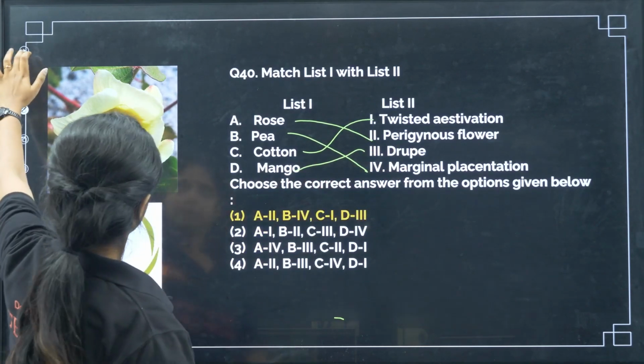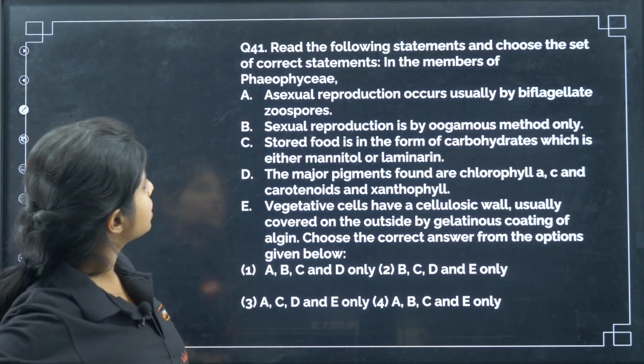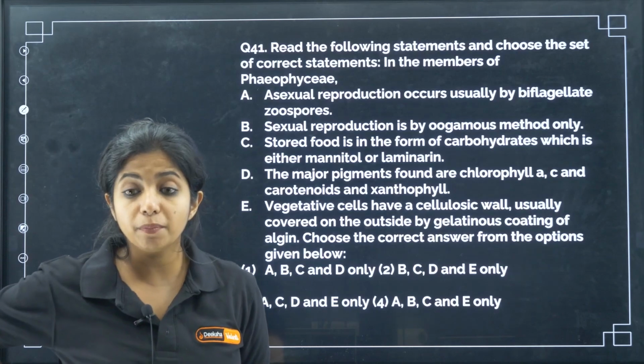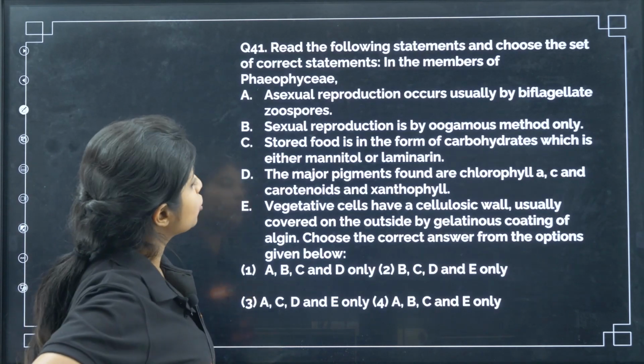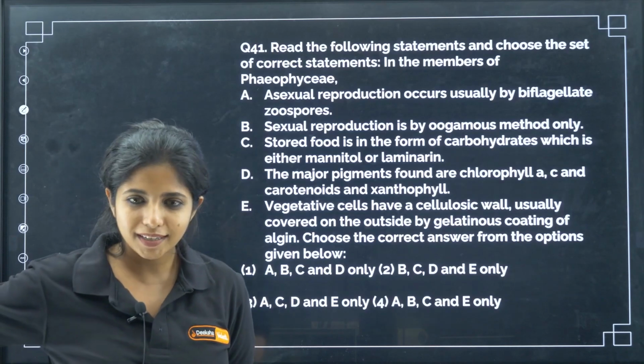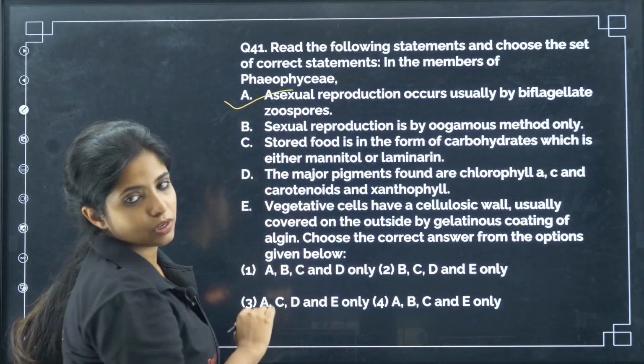I hope these pictures are also helping you well. Now read the following statements and choose the set of correct statements in the members of Phaeophyceae. Phaeophyceae, you're talking about brown algae. Now, asexual reproduction usually occurs by biflagellate zoospores, is it? Yes, there will be two flagella, and that is a zoospore. Asexual reproduction occurs with the help of that.